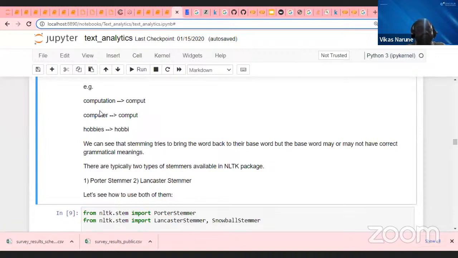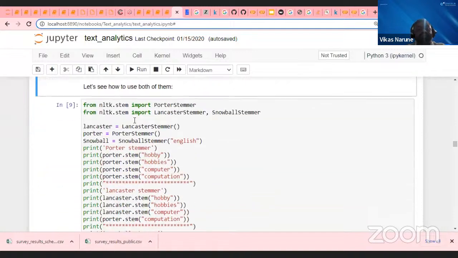So guys, try to understand this kind of words: computation, computer, and hobbies. Computation and computer. What if I chop them to the basic format like compute? The entire meaning is changing, right? Compute is computation, okay. But if I chop computer as compute, the entire meaning is changing. That's the problem with the stemmers. Stemmers are not looking at the meaning. They're chopping to the basic format. Hobbies becomes hobby. So that is the problem, guys.